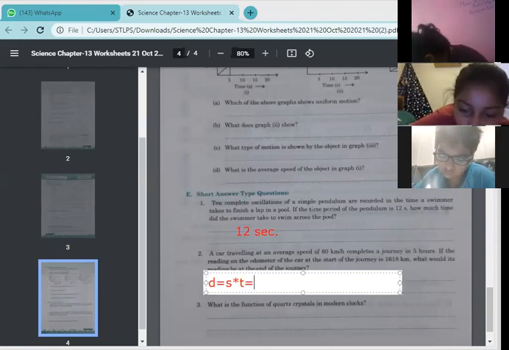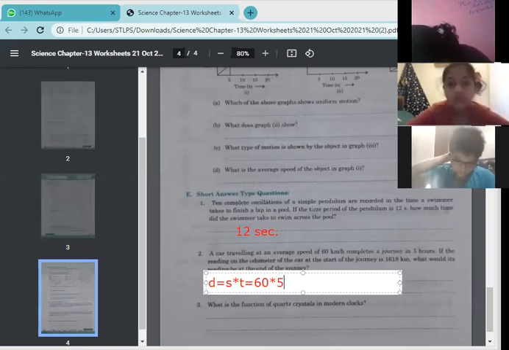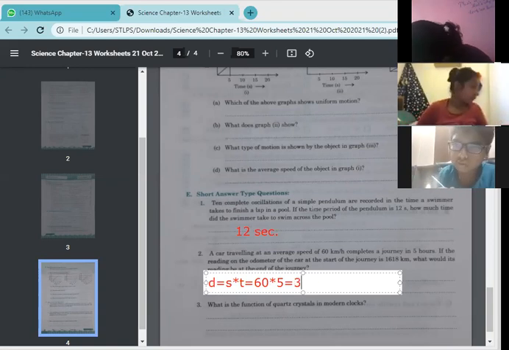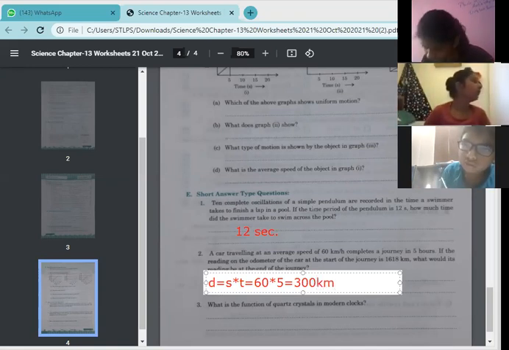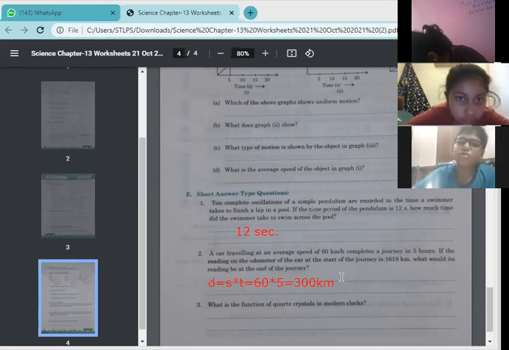Speed is 60 and time is 5. What will be your answer? 300 kilometers.